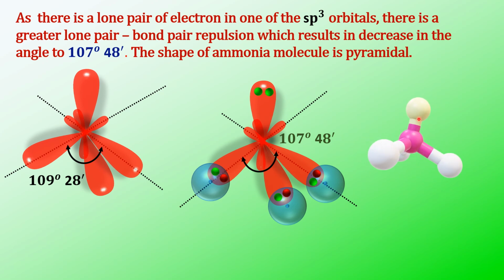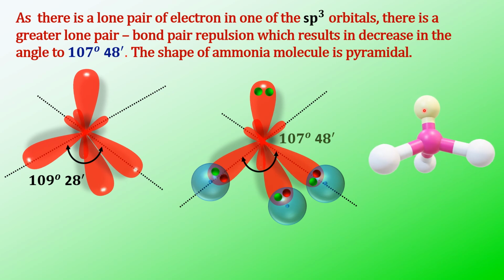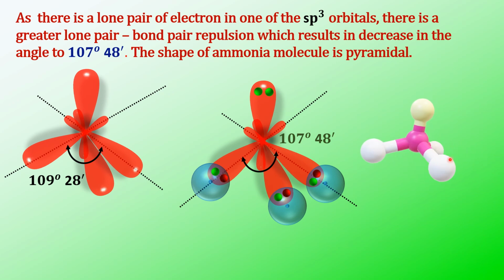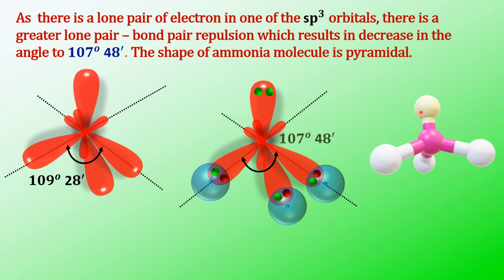See, this is the 3D model of ammonia. At the apex, you see this cream color. That is a hybridized sp3 hybrid orbital, but not participating in bond formation, whereas these three are the bonds formed with the nitrogen. So because of those repulsions, the angle has decreased from 109 degrees to 107 degrees 48 minutes. Okay, now we'll see another example.